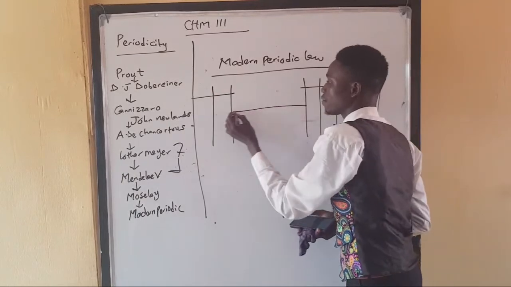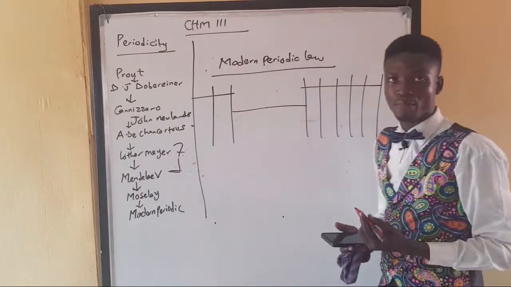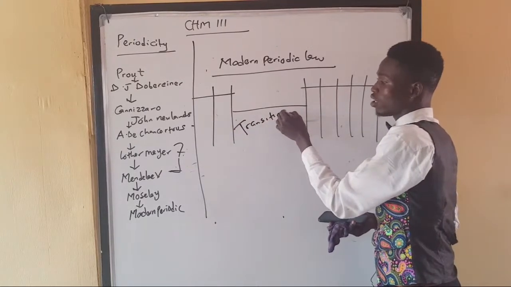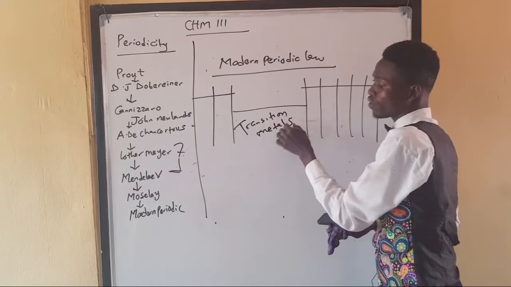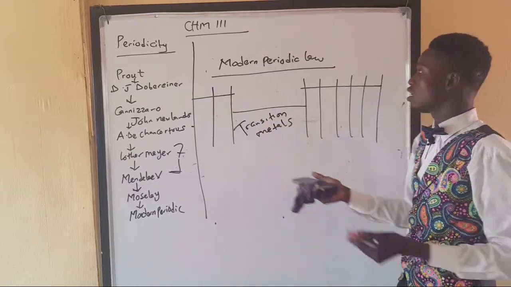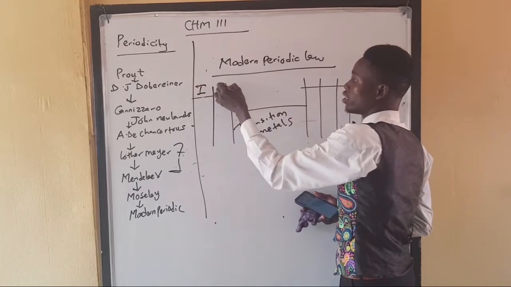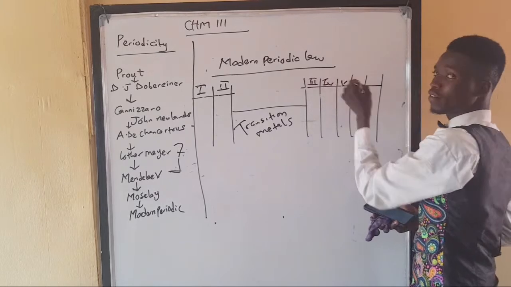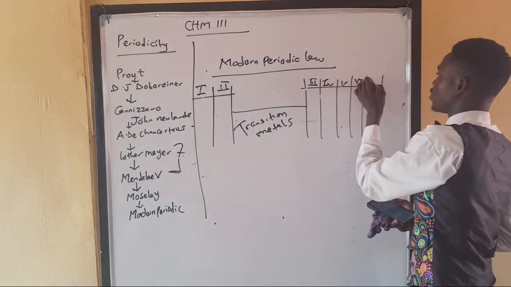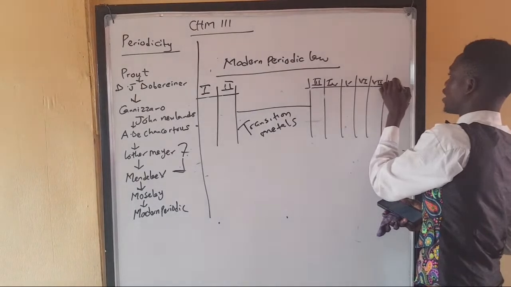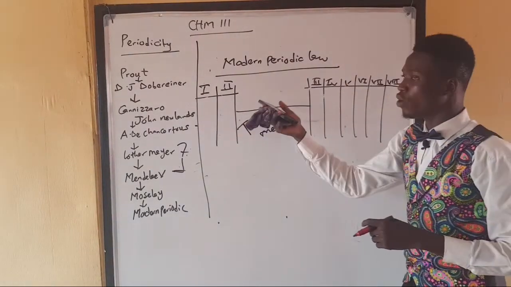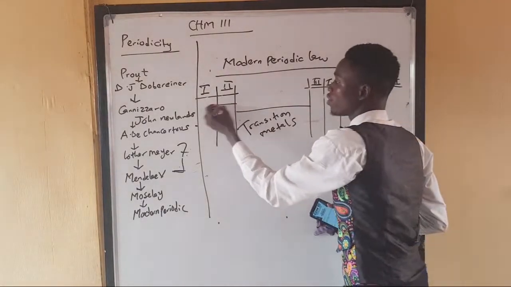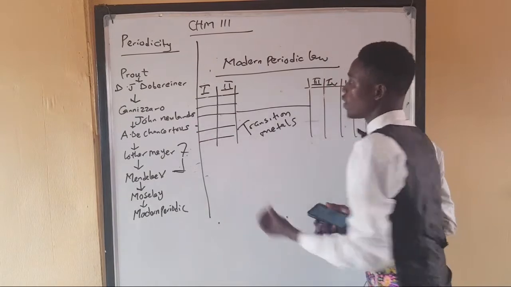Then he bridged it at the center, and he called these elements transition metals. The work of Mendeleev only highlights a few of them. Then he called this column group 1, then group 2, group 3, group 4, group 5, group 6, group 7, and group 8. Now he grouped all the elements in the periodic table into 8 groups, and then he made the rows, which is the 7 periods.